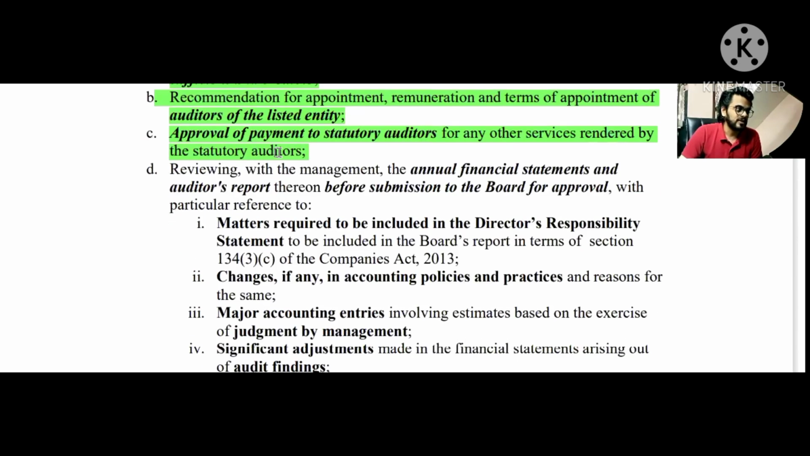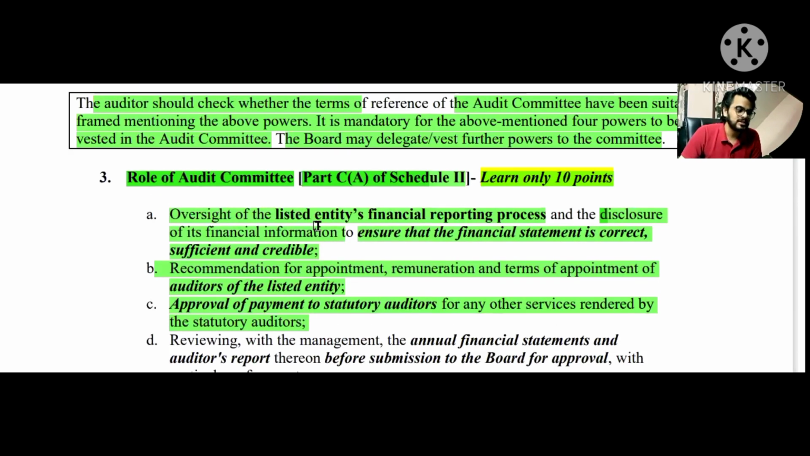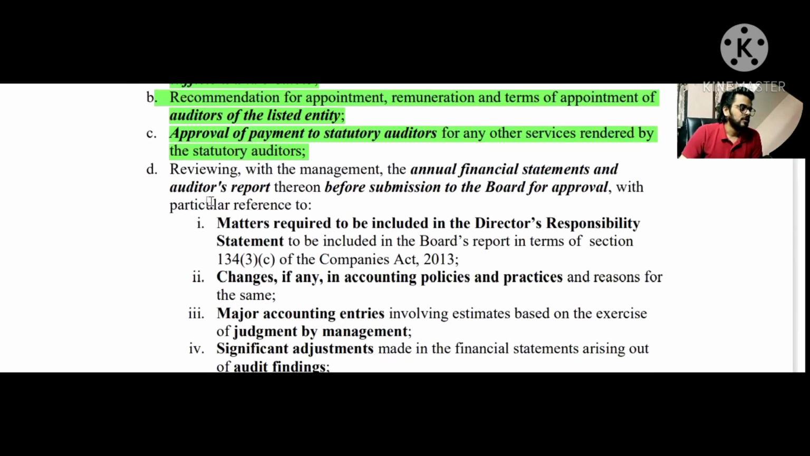All right. The first point was about the financial reporting process. The second and third points are about the statutory auditors. Remember that. The fourth point is about the annual financial statements and auditors report. All right, auditors report and the annual financial statements.